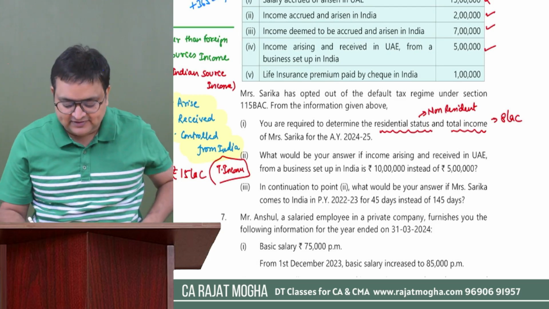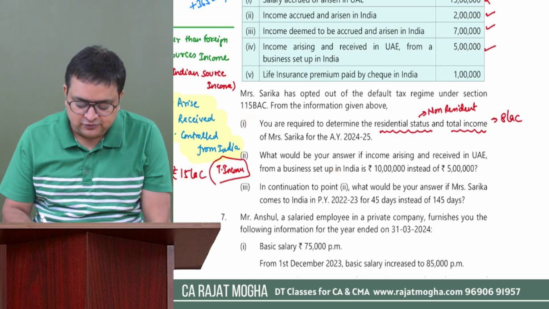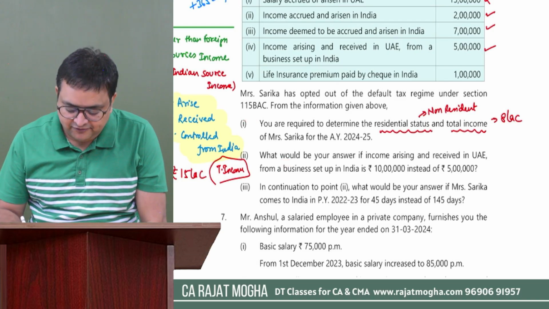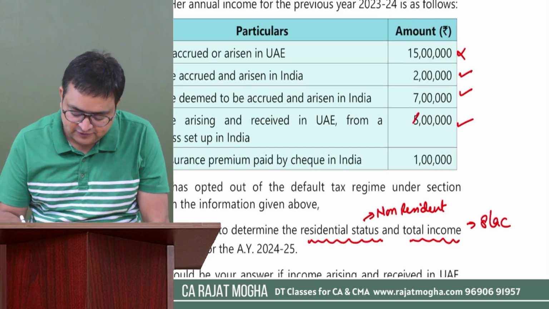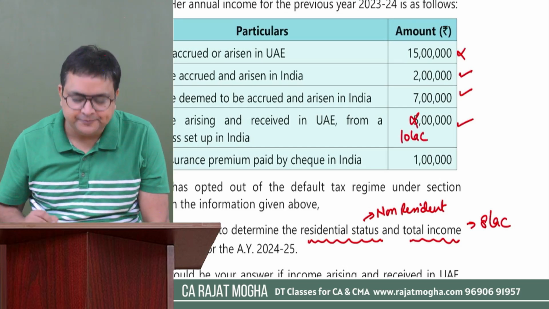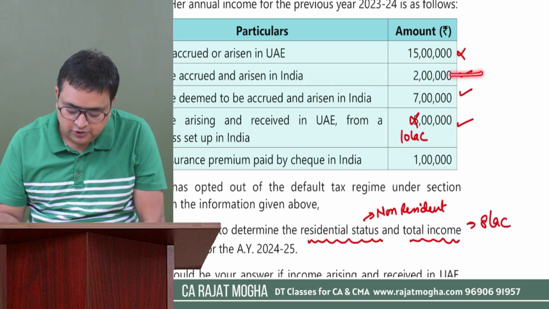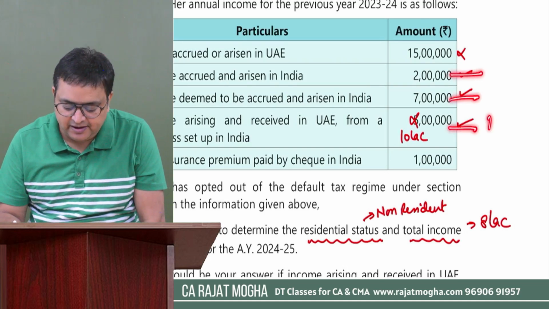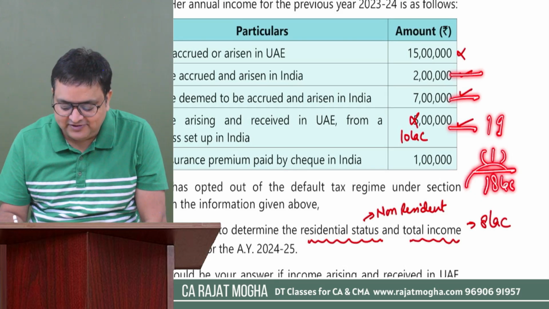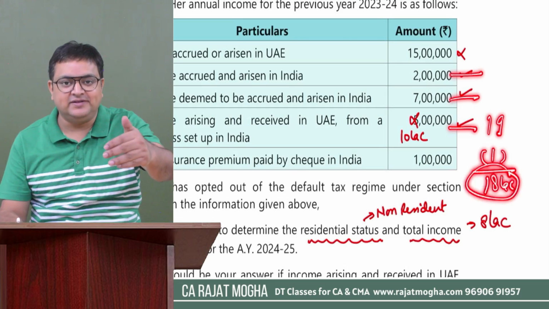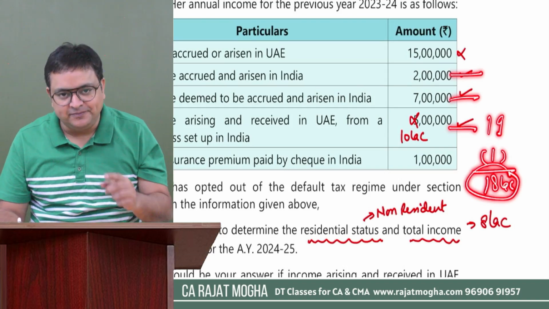Correct? So in this case, we don't have to write the provision because we have already written in part number 1. So simply we can give the answer. If this income would have been 10 lakh rupees, then other than foreign sources income would be how much? 2 plus 7 plus 10. It will become 19. Minus 1 lakh, it will become 18 lakh, which is exceeding 15 lakh rupees. So now 120 days condition can be applied to this assessee.